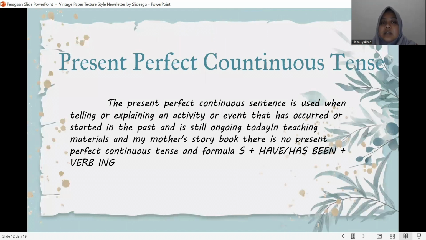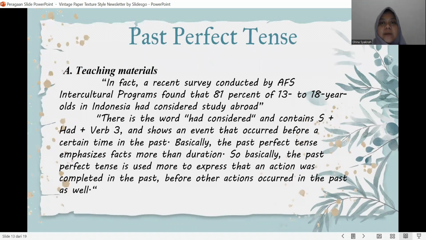Present perfect continuous tense. The present perfect continuous tense is used when telling or explaining an activity or event that has occurred or started in the past and is still ongoing. In the teaching materials and My Mother's storybook, there is no present perfect continuous tense. The formula: subject plus have/has been plus verb-ing.